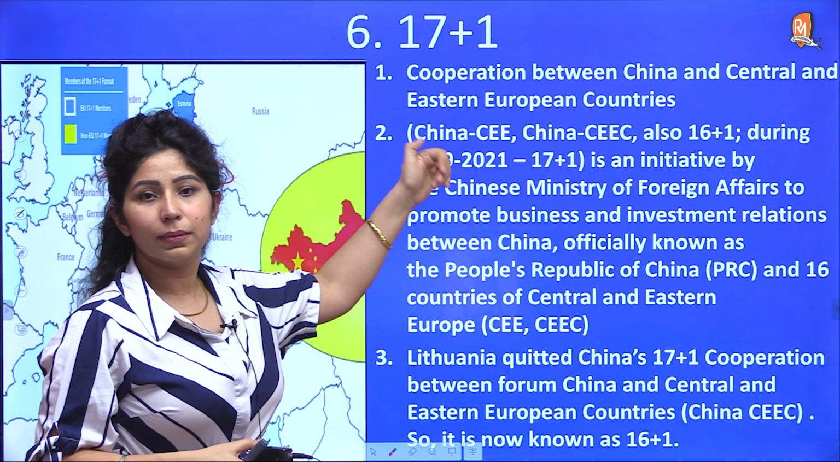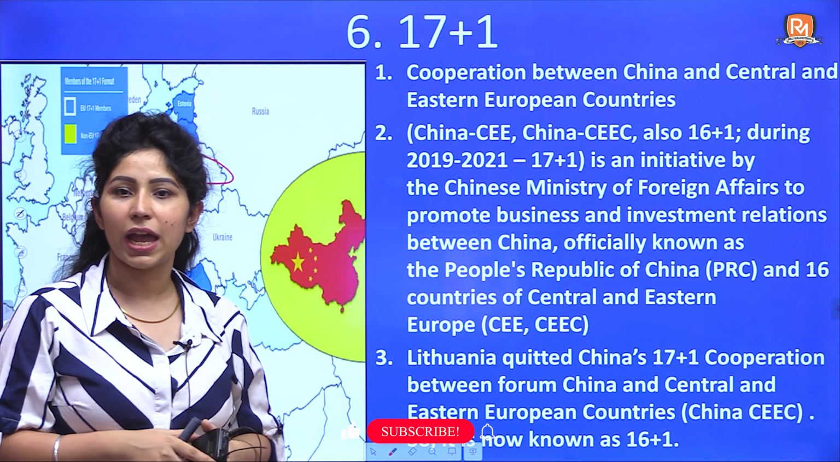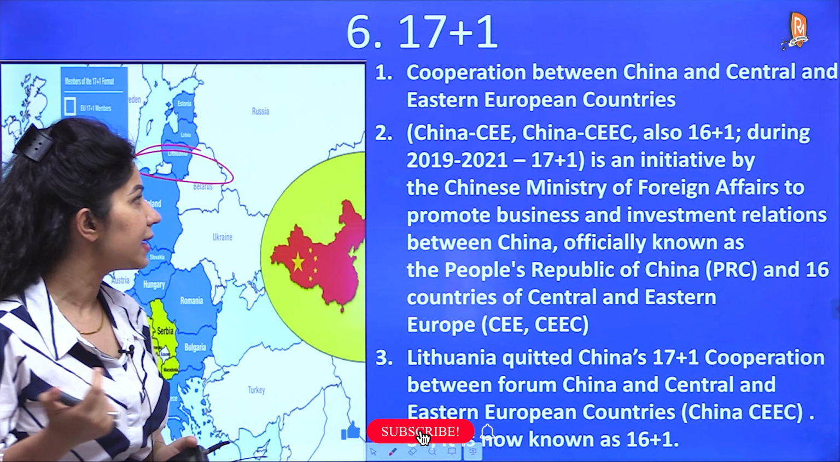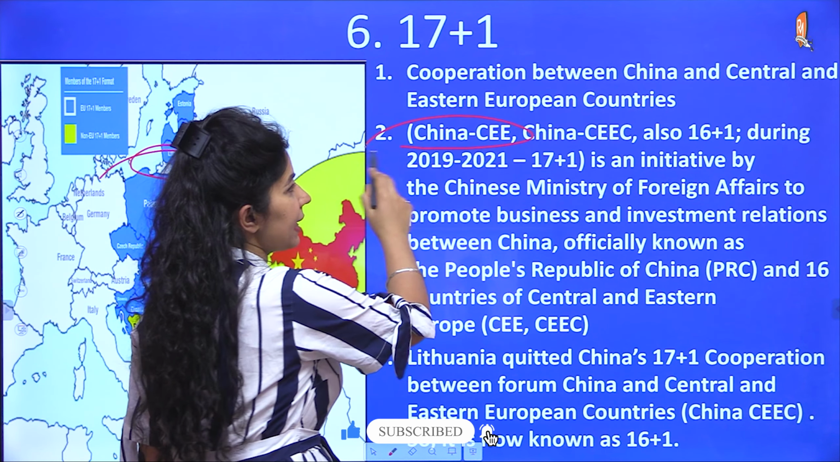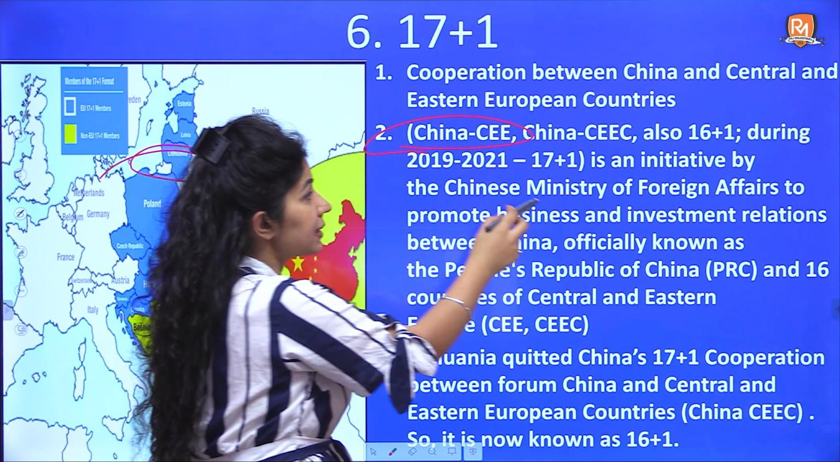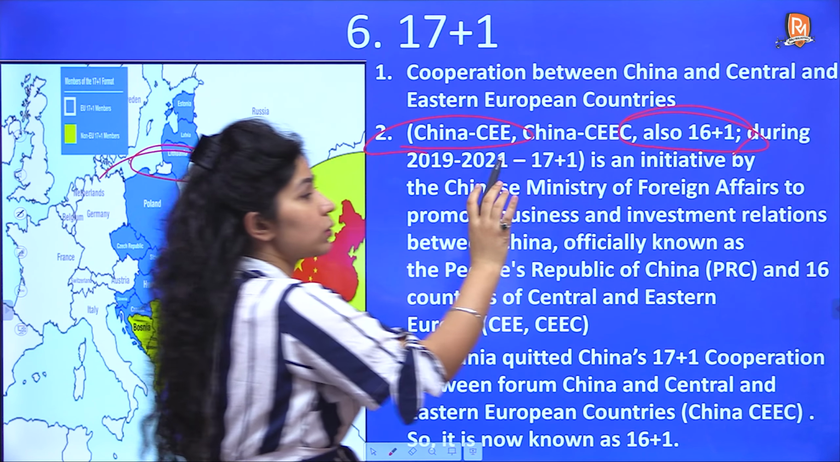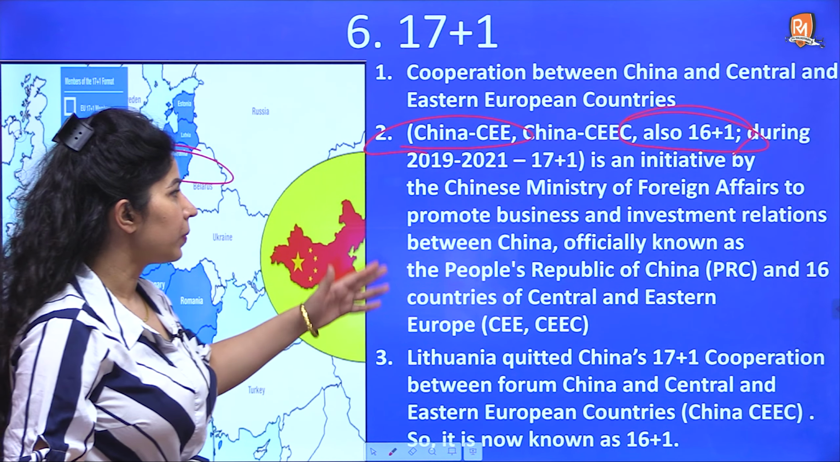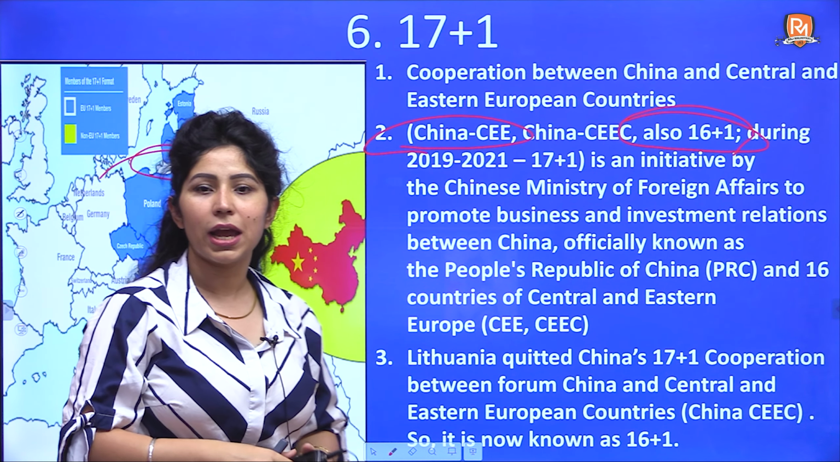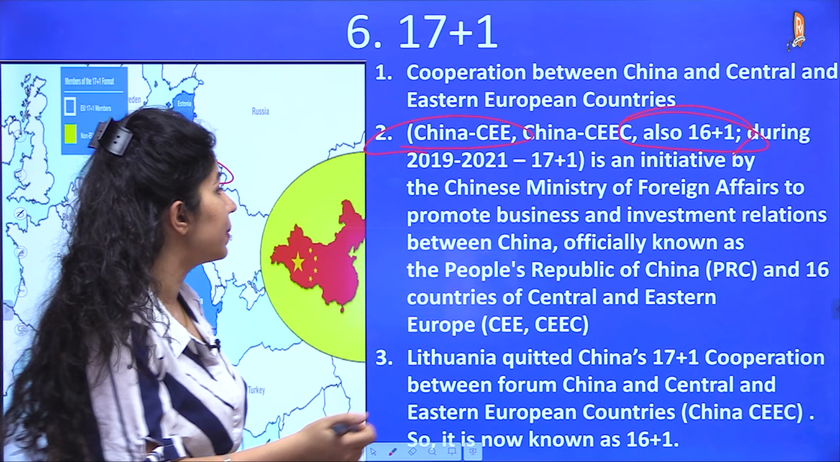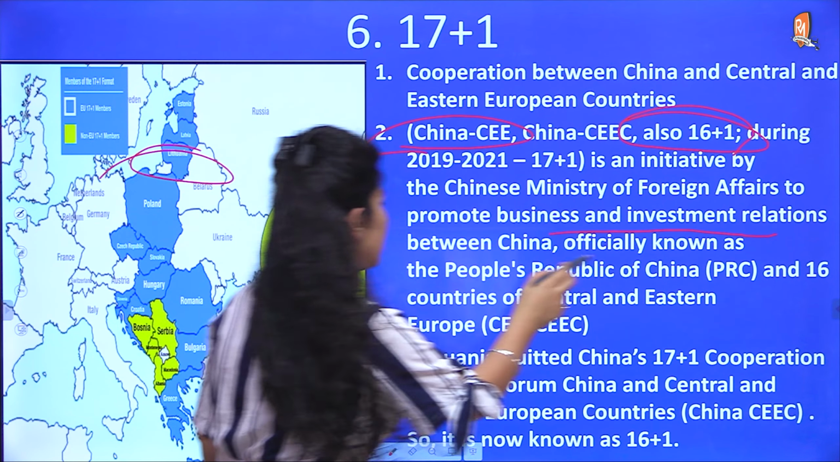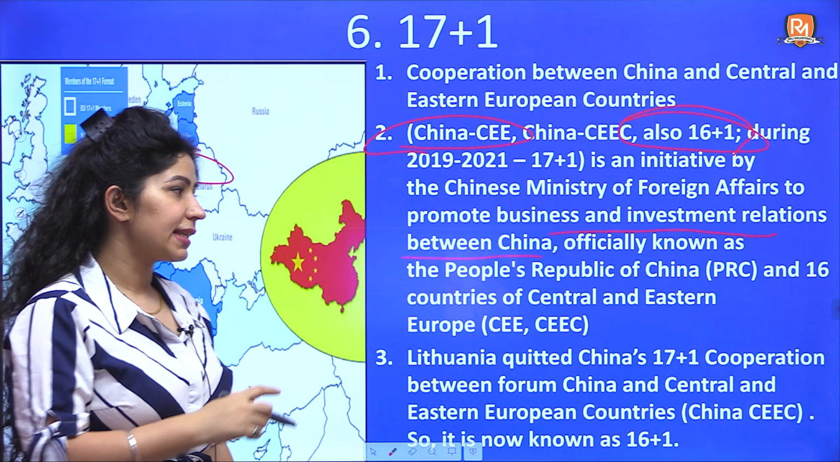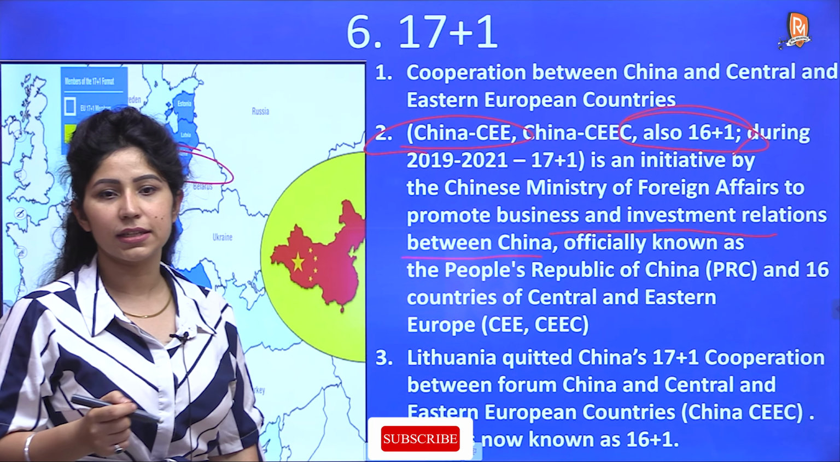So it is cooperation. It stands for CEEC, cooperation between China and Central Eastern European countries. Earlier this was China CEE, Central Eastern European countries. Now it is known as 16 plus 1. 17 minus 1 is 16 plus 1 has been there. So it is an initiative by Chinese Ministry of Foreign Affairs to promote business and investment relations between China and 16 countries of Central and Eastern Europe.